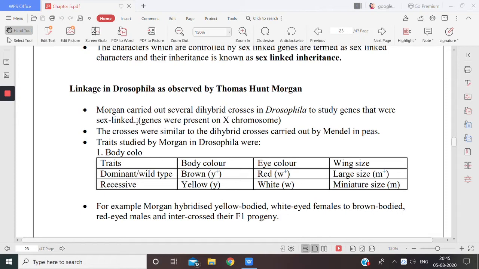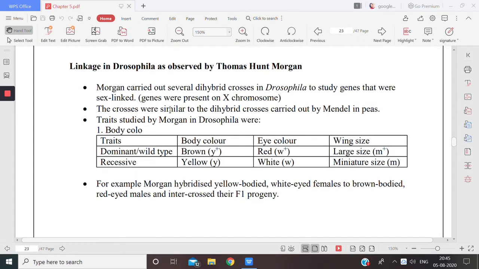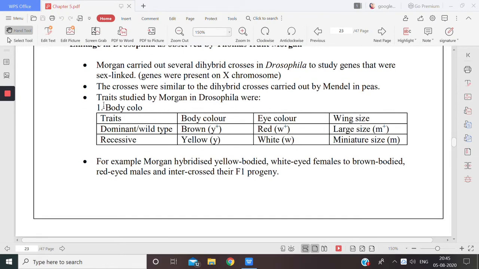So what he did was many dihybrid crosses, just as Mendel did on pea plant. And you see, the traits he was studying on Drosophila were dominant or wild type. As I told you, wild type is always dominant, and there was the recessive trait for body color. Now for body color, the dominant trait is brown. So we write it Y plus for Drosophila because it is dominant and it is wild type.